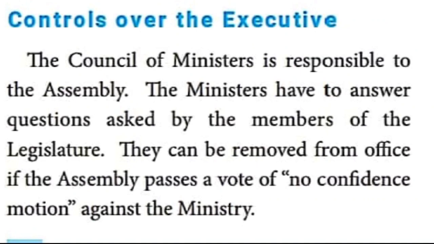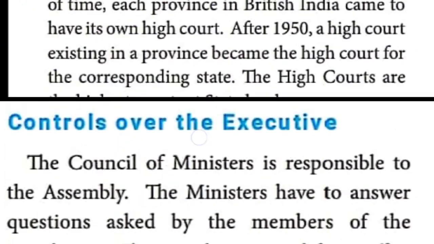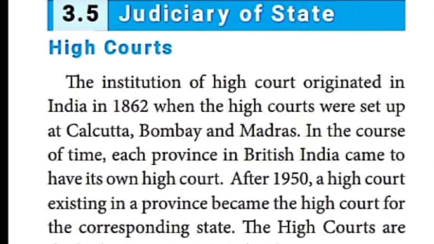The next, page number 265, children. What is given on page 265? Judiciary of the state. We are learning about the state government, so in the judicial part I have to explain about the High Court. If I am teaching the central government, I must explain about the Supreme Court. Okay, children.